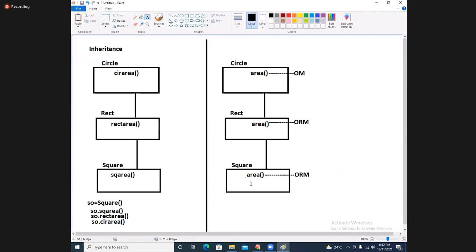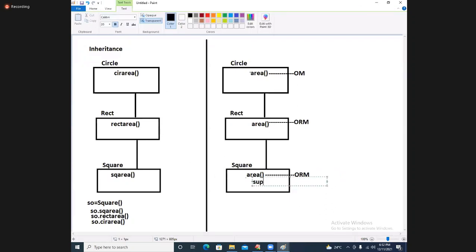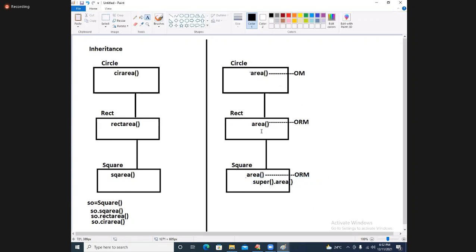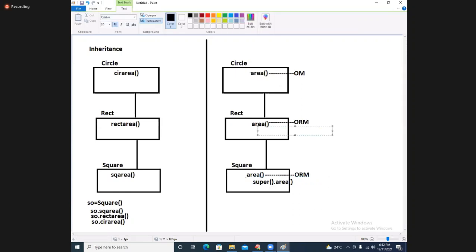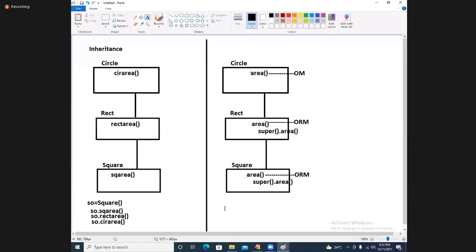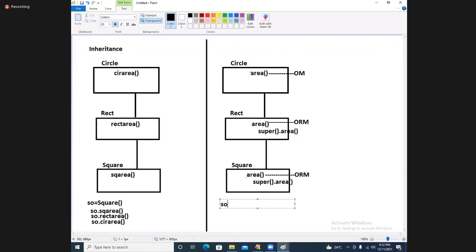Okay. Now what are we saying here? Super function dot area. I will explain the super function also, where to use it and how to use it. It will come to this area. I will write from here. I will call it as super dot area.